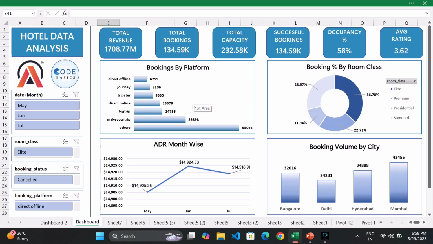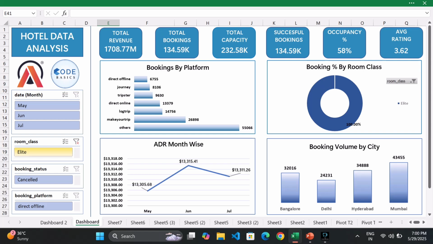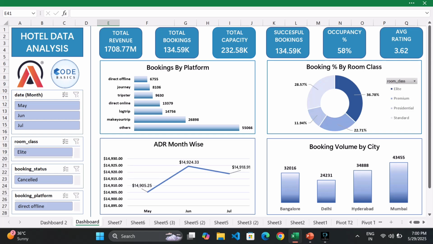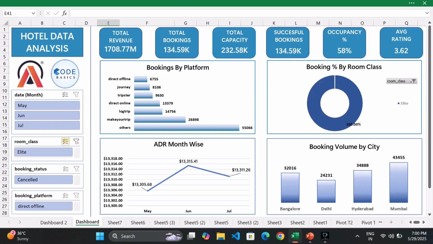We can clearly see Delhi has room to grow. Here I also made some slicers. If we click on Elite, the data changes, and we can see the difference in ADR month-wise and many other charts like the donut chart.